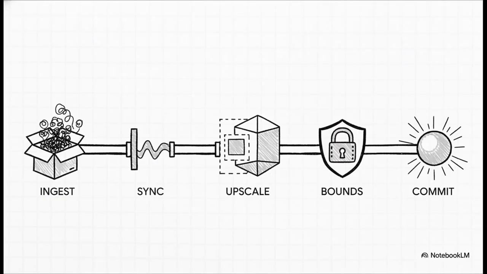In sub-attosecond timing, the system goes to work. Step 1, it ingests your intents right into a sandbox cache. Step 2, it syncs concurrency using those cocycles we mentioned to eliminate any noise. Step 3, it decodes the math and upscales the data into continuous metrics. Step 4, it checks the hardware bounds to make absolutely sure mass limits aren't breached. And finally, step 5, the Frobenius operator drops the inertia shield just long enough to commit the execution, streaming a flawless new physical reality frame before snapping that shield right back into place.